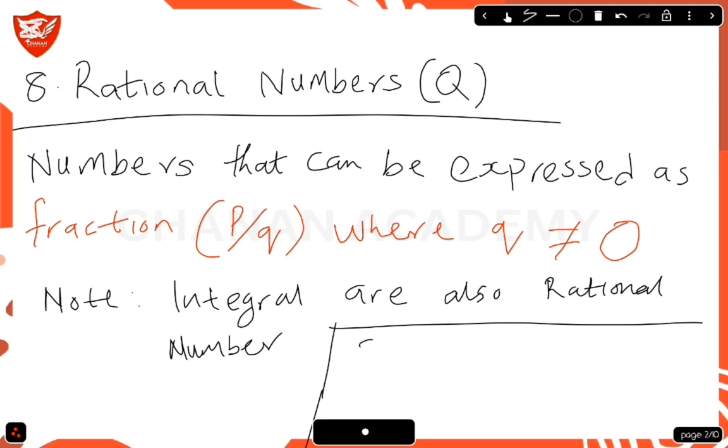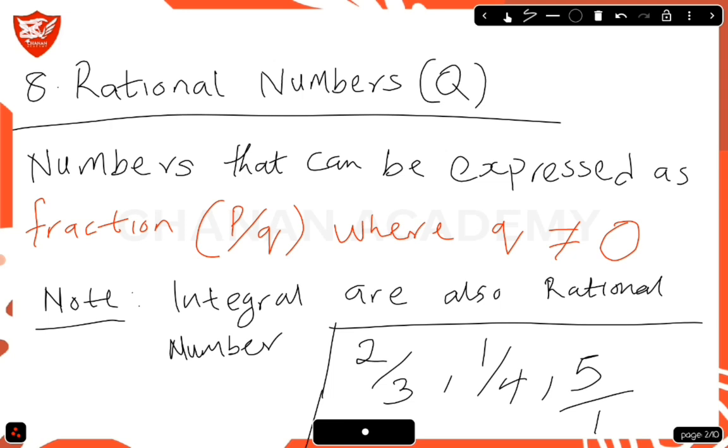So we have 2 over 3. This is a rational number. We have 1 over 4. So these are all fractions. And if you see the notes, it says integers are also rational numbers. The reason why integers are rational numbers is because 5 can be expressed as 5 over 1. So 5 is an integer, but it can also be expressed as a fraction, which is 5 all over 1. So these are all rational numbers.